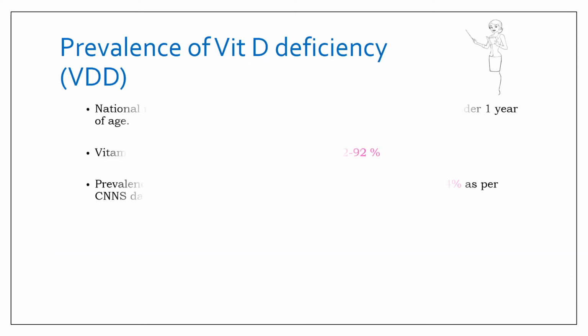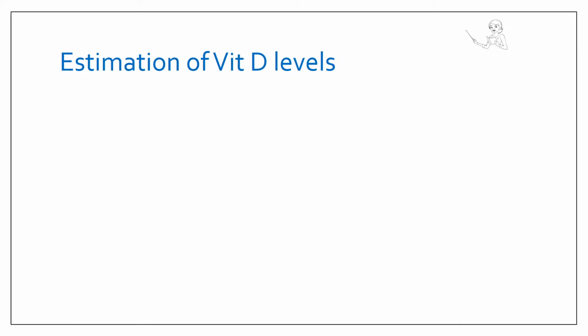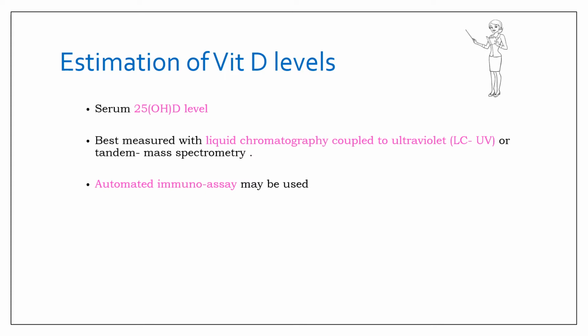So the prevalence data for vitamin D deficiency, the national data is not available for infants, but the data as per some hospital and community based studies says that vitamin D deficiency is prevalent in infancy from 22 to 92%, and in older children and adolescents it ranges between 14 to 24%. For estimation of vitamin D levels, I have already told you that 25-hydroxy-D levels should be done, and they are best measured with liquid chromatography coupled with ultraviolet or tandem mass spectrometry, and in case this facility is not available at a center, then automated immune assay may be used.